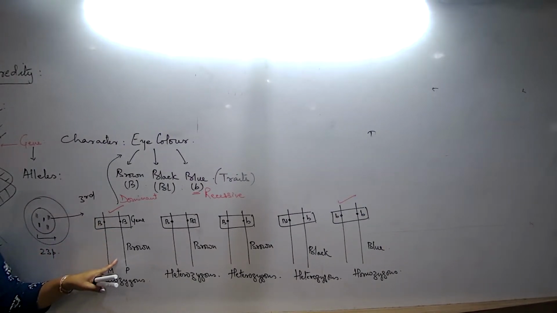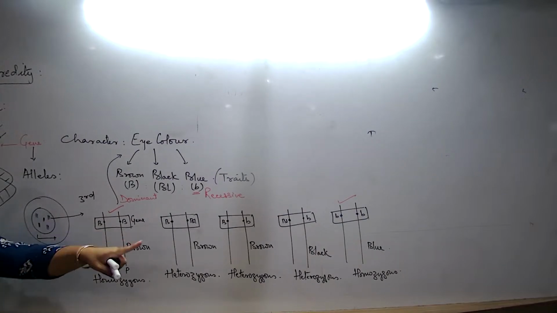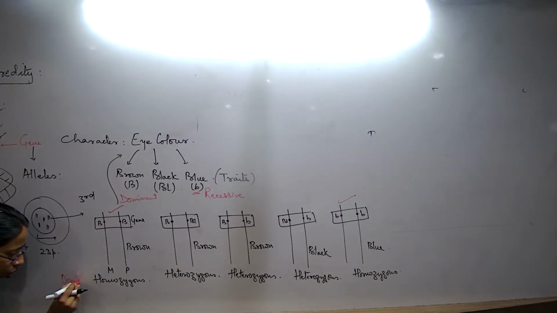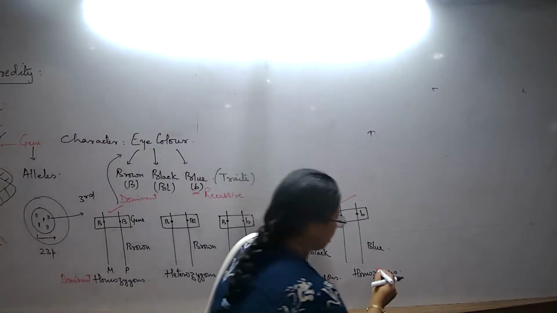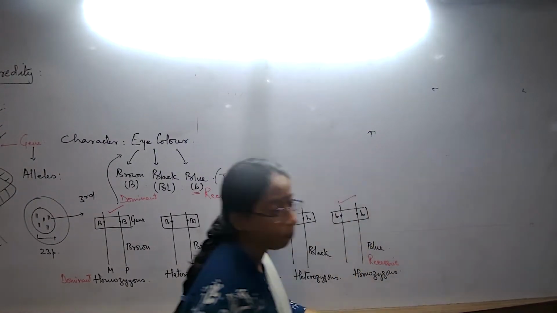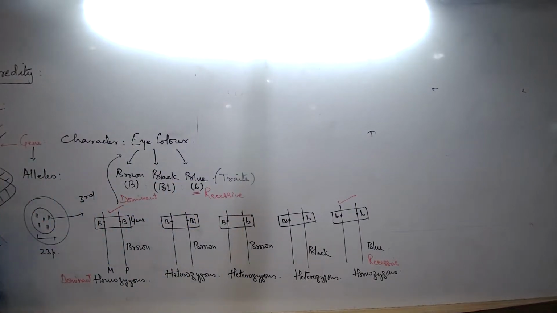It is formed by recessive allele, the recessive allele homozygous condition. This is the dominant allele homozygous condition. So we will write, this is actually a dominant homozygous condition and this is actually a recessive homozygous condition. Understanding? So homozygous condition can be of 2 types. Either homozygous recessive or homozygous dominant.